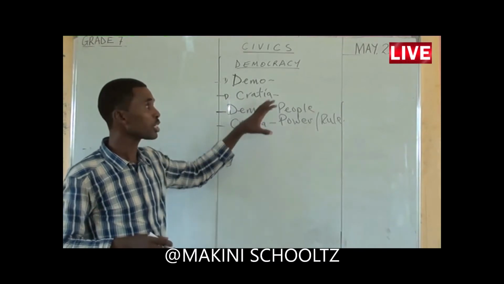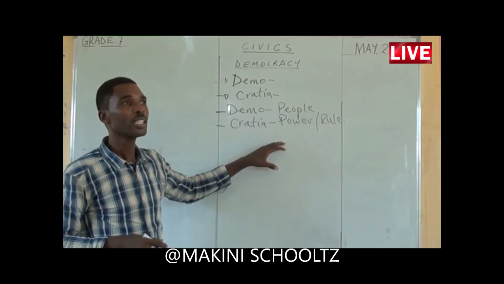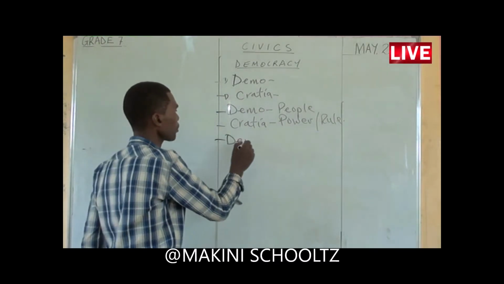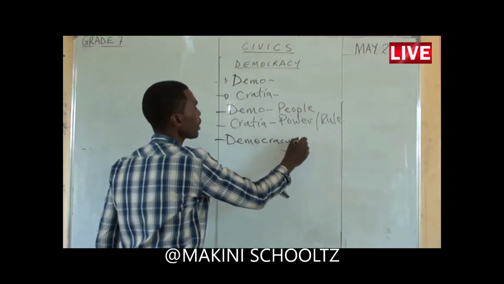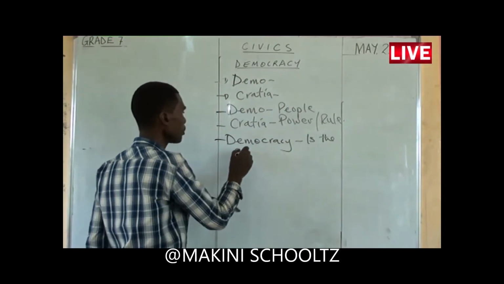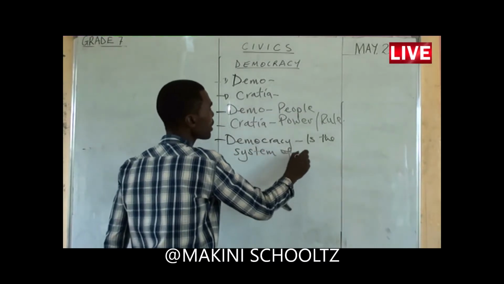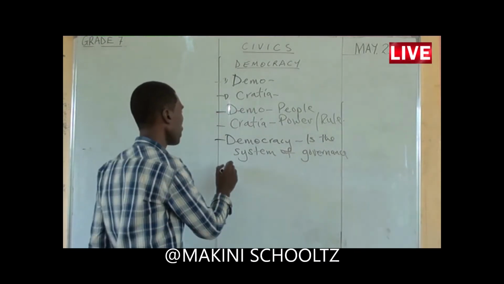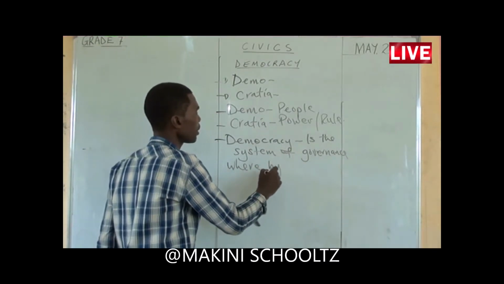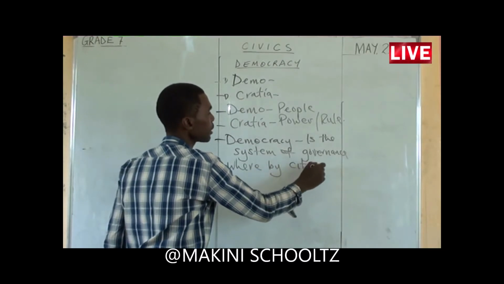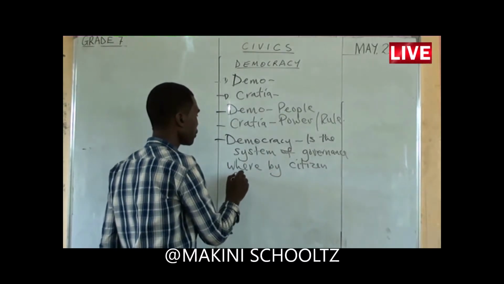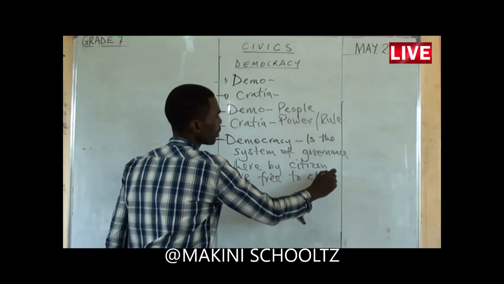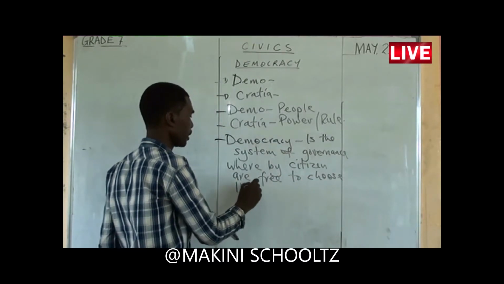This is just the origin of the word democracy. Now let's see the definition of the word democracy. We say democracy is the system of governance whereby citizens are free to choose their leaders.